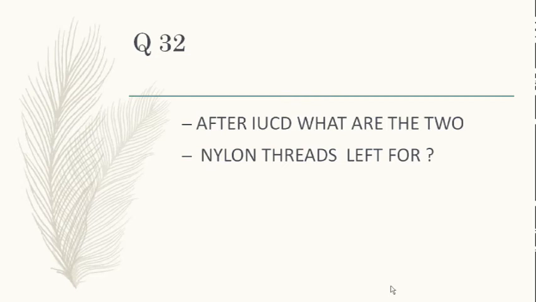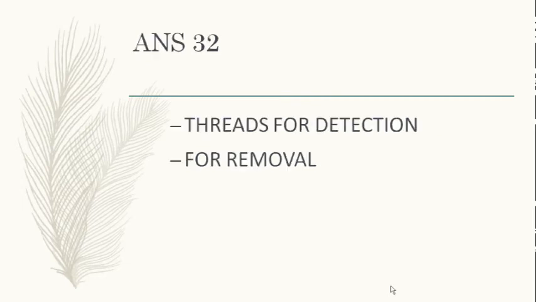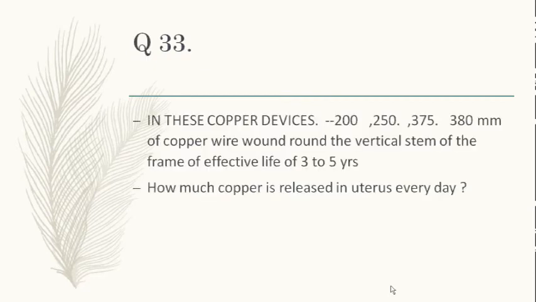Any other use of that thread? Easy removal. That is what Shreya Thakre is telling. So that is right. It is for the detection and removal. So detection is one, that she can detect. Either the patient or the doctor can detect, and when you pull out the threads, you can remove it. So in these copper devices, wound around the vertical stem, how much copper is released in the uterus every day?